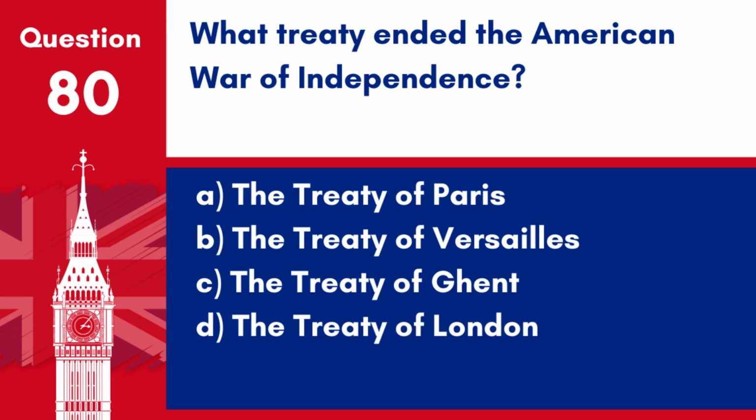Question 80. What treaty ended the American War of Independence? A. The Treaty of Paris. B. The Treaty of Versailles. C. The Treaty of Ghent. D. The Treaty of London. Answer: A. The Treaty of Paris. The Treaty of Paris, signed in 1783, officially ended the American War of Independence.